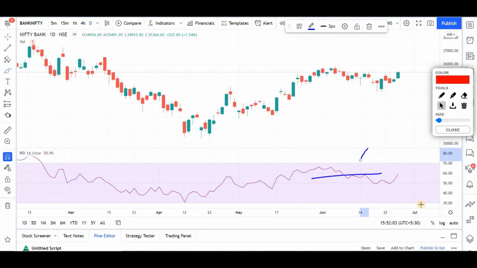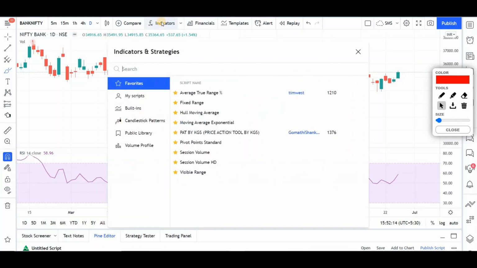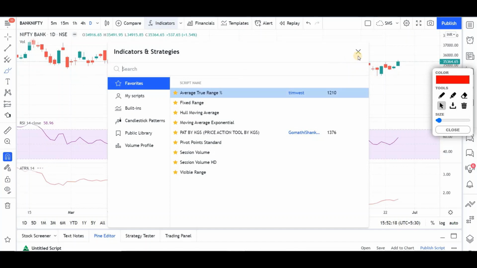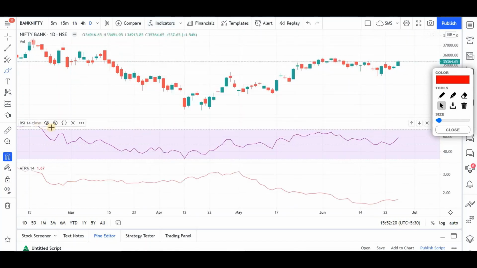So the next thing that I would like to see here is another indicator that I use for understanding the volatility. That is called average true range. What it tells is when you can expect a volatility in a stock or an instrument.